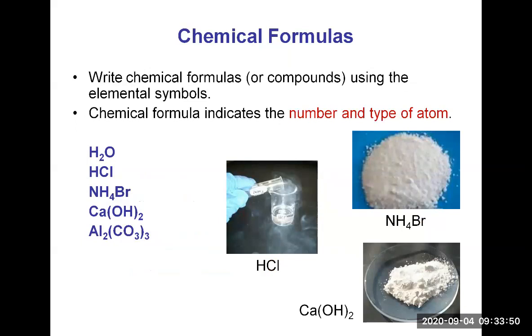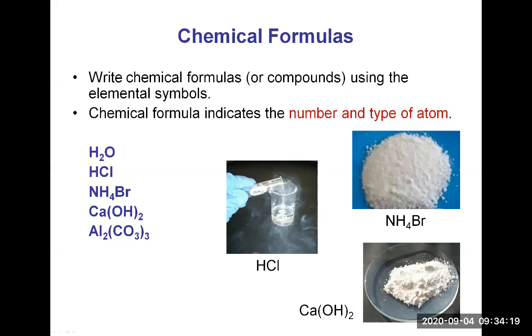And so the chemical formula of a compound indicates the number and the type of atoms that are in that compound in particular. For example, H2O is the formula for the compound water, right? It's made of 1 oxygen atom and 2 hydrogens. So the subscript 2 belongs to hydrogen. It means 2 hydrogens, not 2 oxygen, but 2 hydrogens.